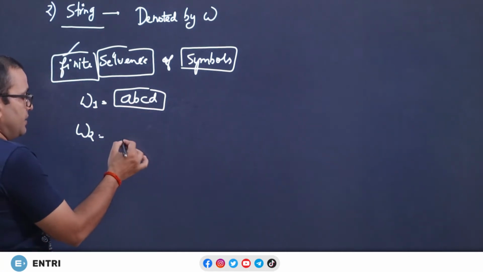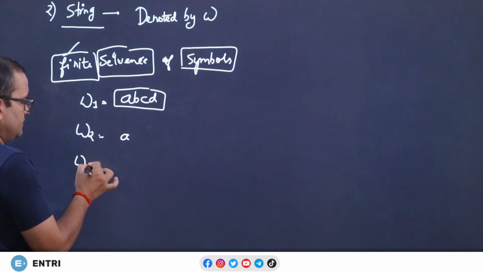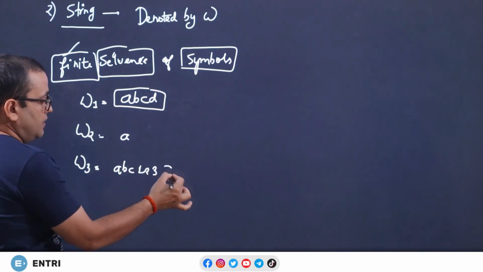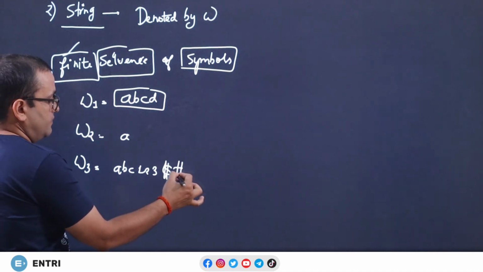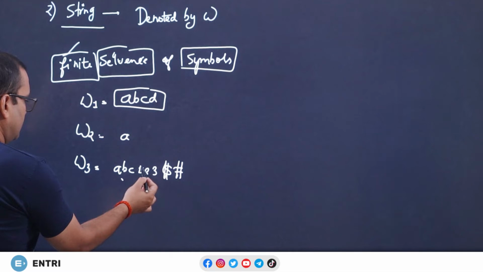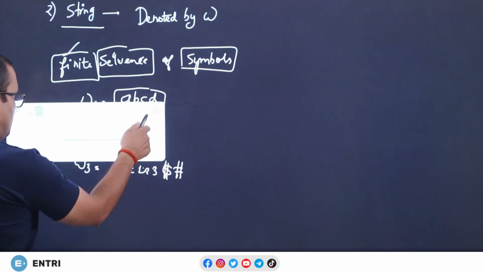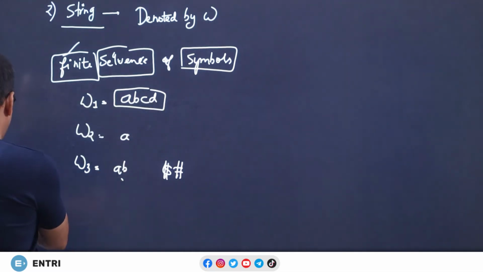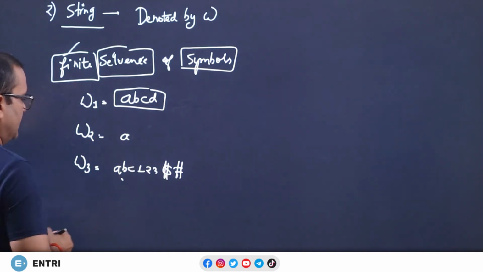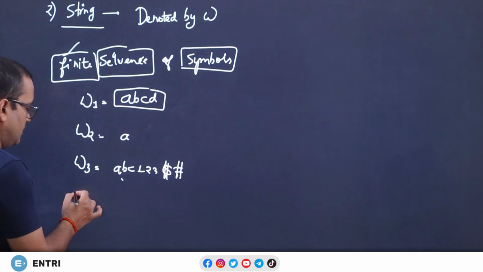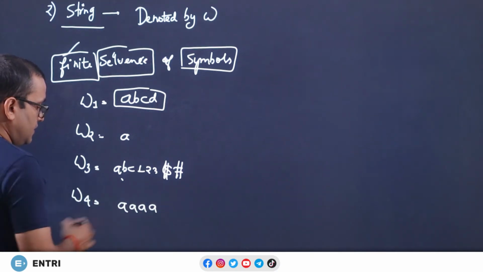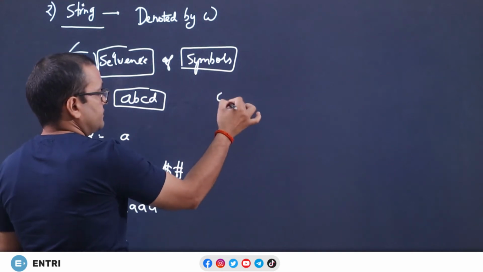Let us take another example, like a single A. Next may be A, B, C, 1, 2, 3, and dollar and hash. Again this is a string. Now write the fourth one. It is again an example of a string.